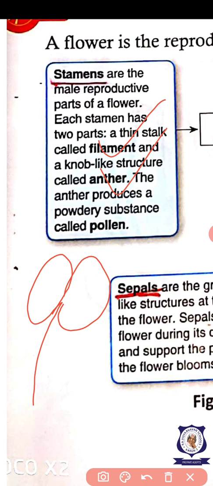Okay, inside the anther what will be there? Pollen grains will be there. Have you seen pollen grains?